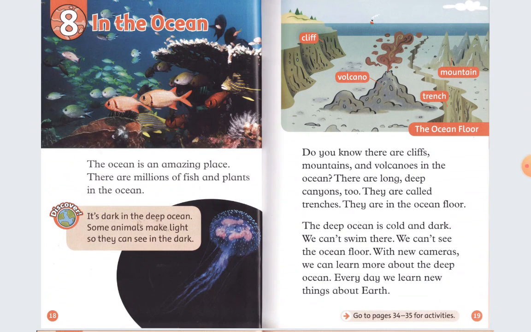Chapter 8. In the Ocean. The ocean is an amazing place. There are millions of fish and plants in the ocean. It's dark in the deep ocean. Some animals make light so they can see in the dark. Do you know there are cliffs, mountains, and volcanoes in the ocean? There are long, deep canyons too. They are called trenches. They are in the ocean floor. The deep ocean is cold and dark. We can't swim there. We can see the ocean floor.